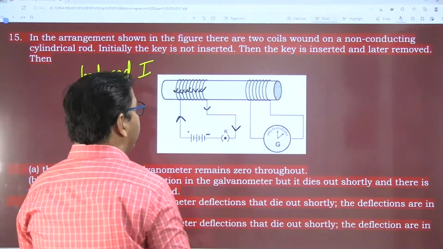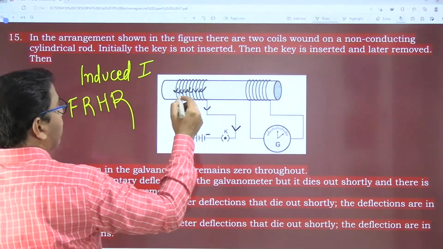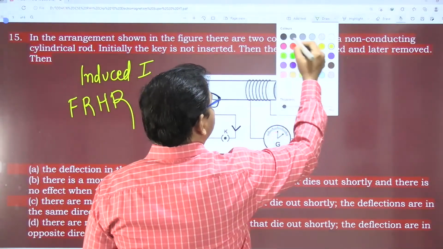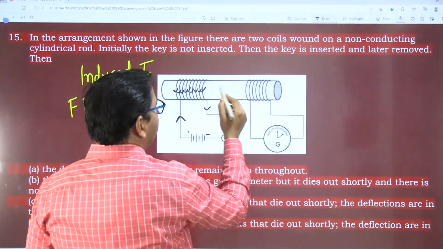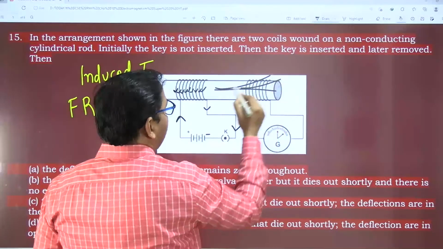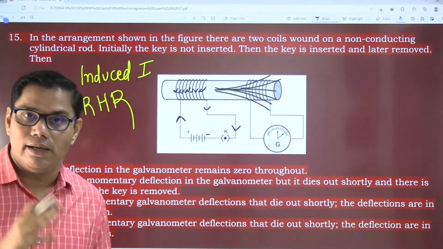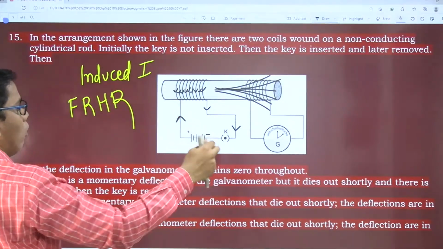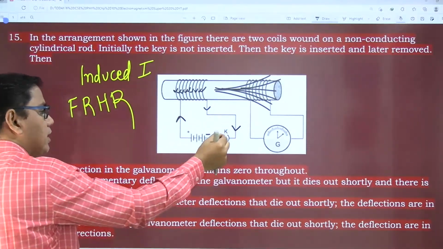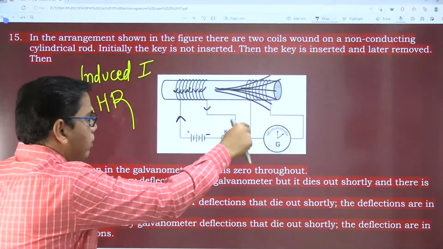The galvanometer will show a deflection only when there is flux, when there are magnetic field lines that are changing. So if I keep on inserting and removing the key, will there be any deflection?